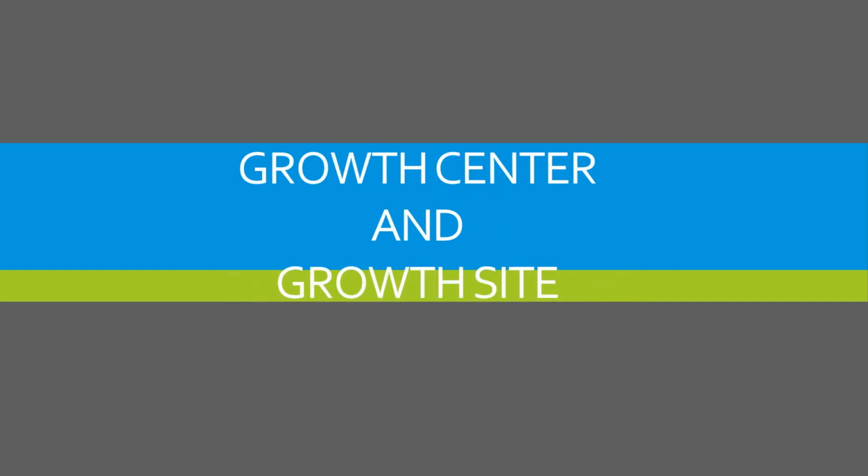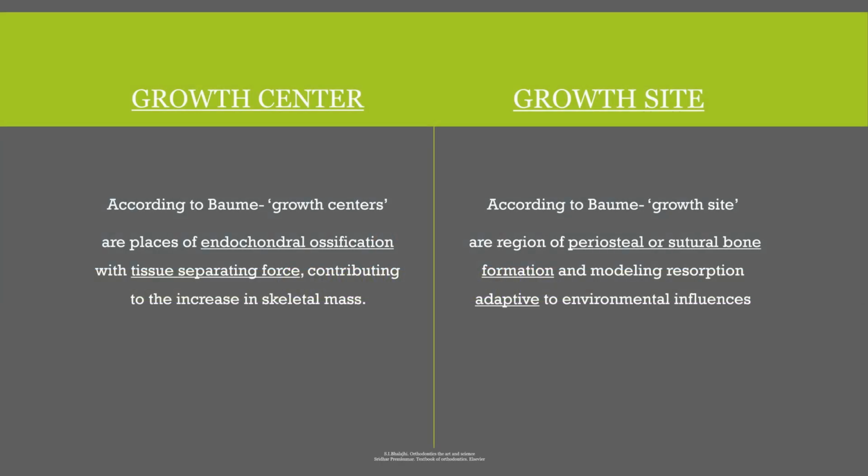Today we are going to study the topic growth center and growth site. So, what are growth centers? According to Baum, growth centers are places of endochondral ossification with tissue separating force, contributing to the increase in skeletal masses. So basically, growth center is the place where what kind of ossification is occurring? Endochondral ossification is occurring, which has a tissue separating force. By separation of tissue, the bone growth is happening, and thus it is increasing the mass of the skeletal.